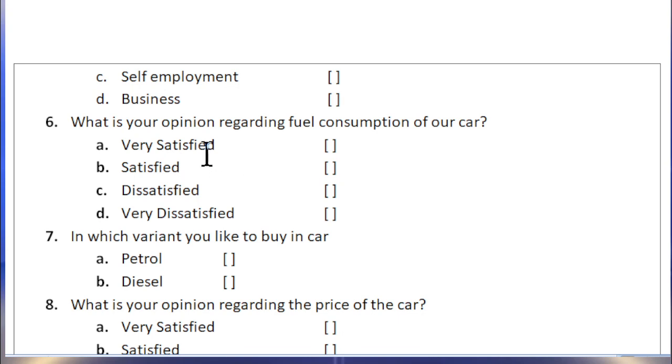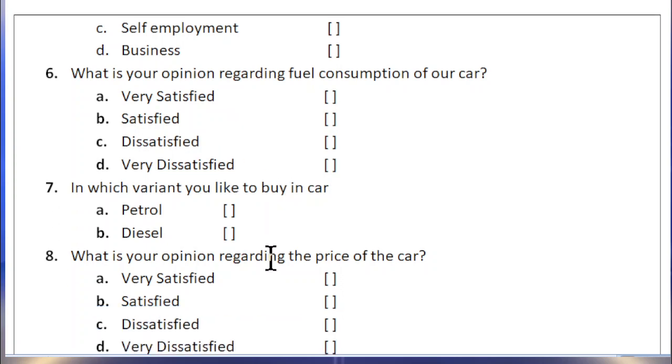He may tick very satisfied, satisfied, dissatisfied, and very dissatisfied. So some respondents will tick very satisfied, some respondents may be dissatisfied, or maybe not satisfied, and he ticks the answer.